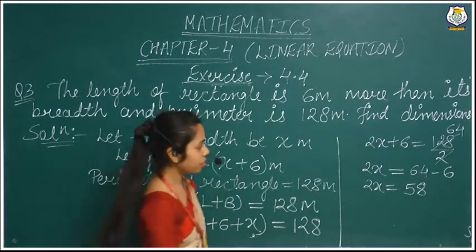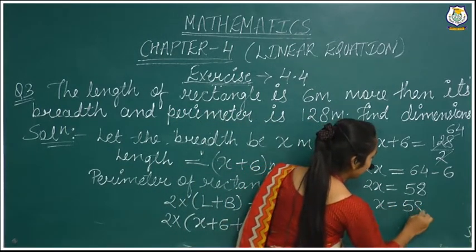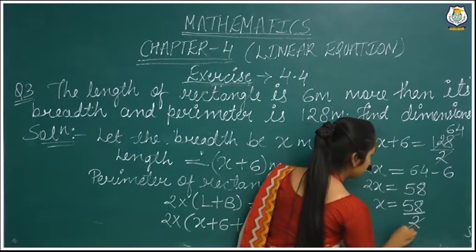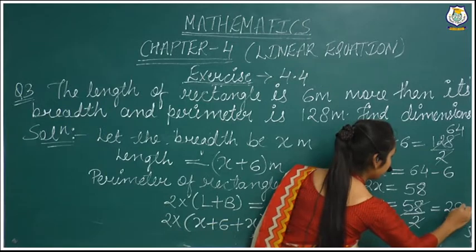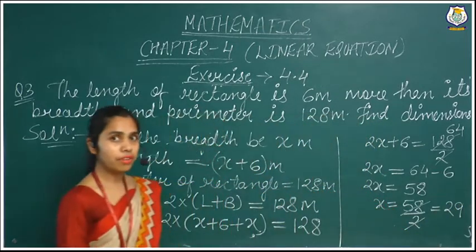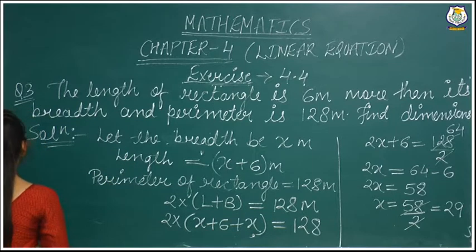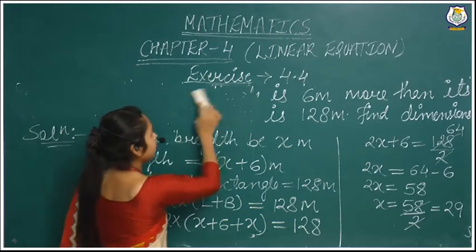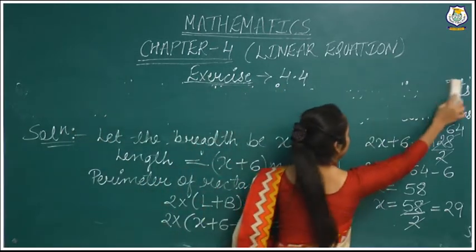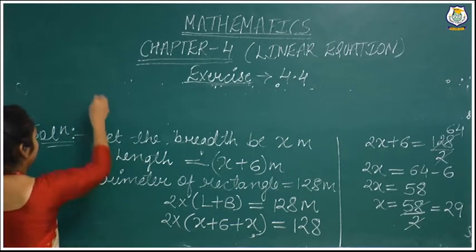2x equals 58. Now we will take this 2 into the denominator. So 58 divided by 2, we are getting 29. What have we taken x as? We have taken x as our breadth. It means our width will be 29.